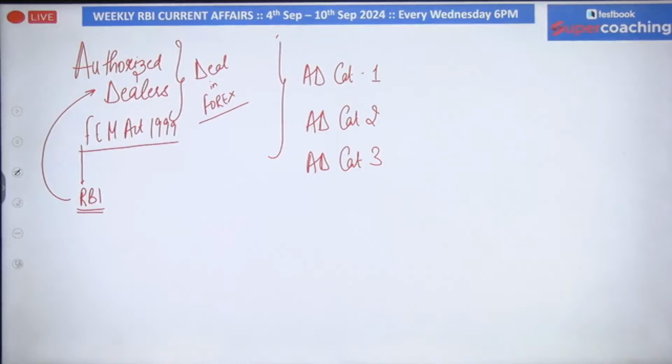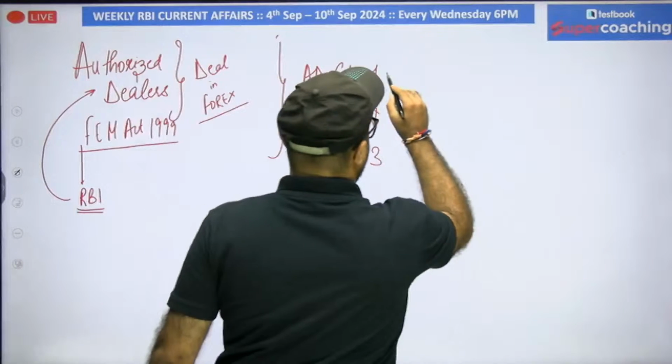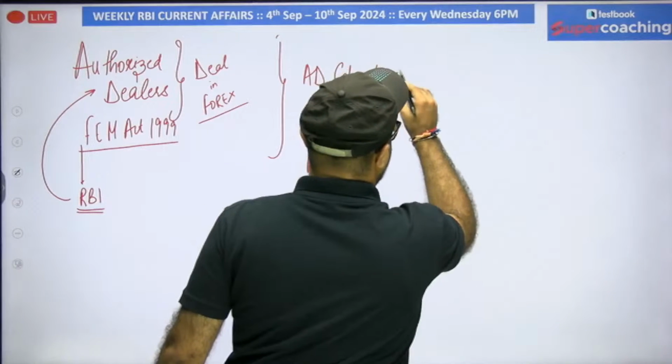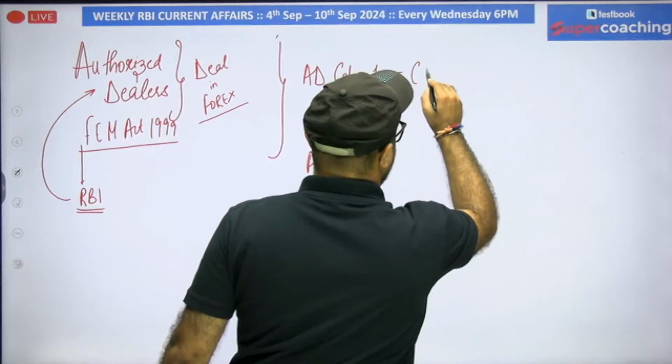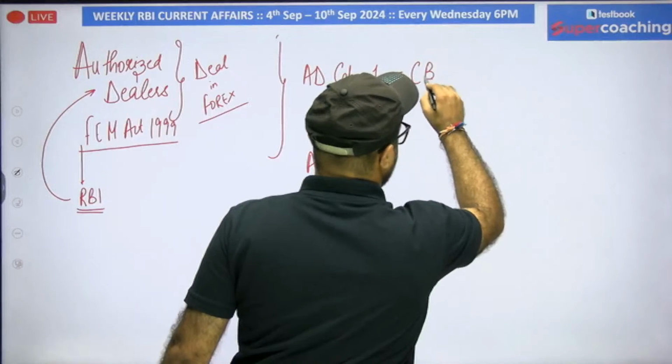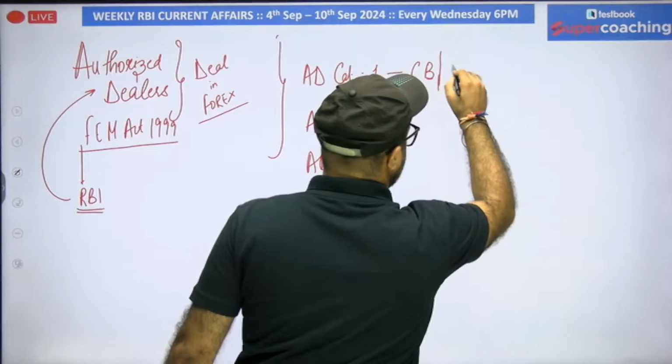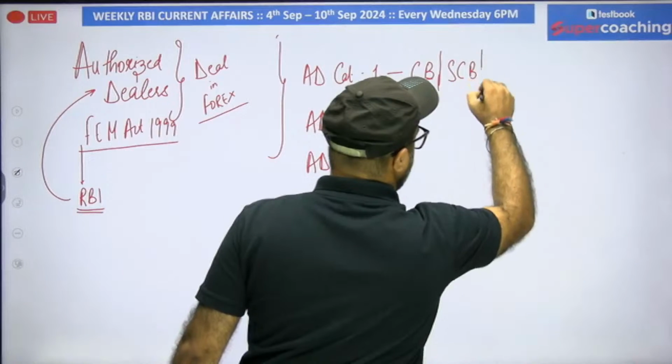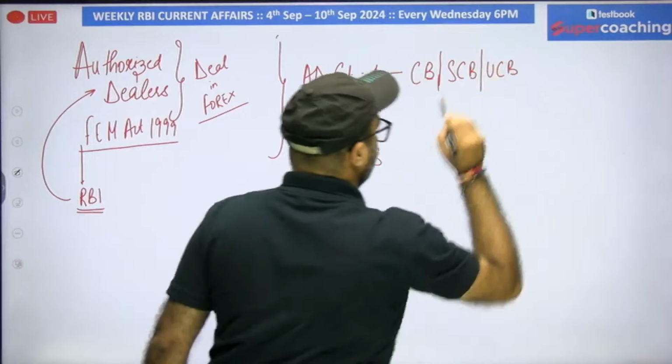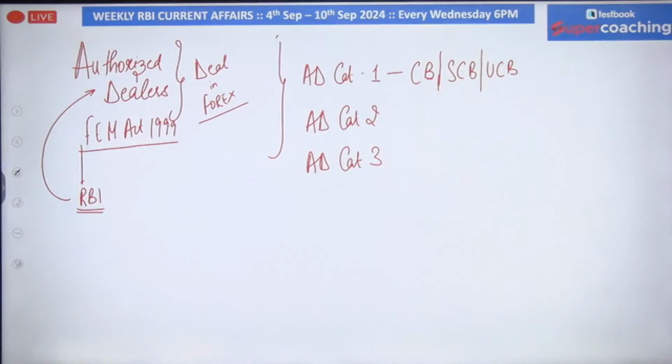If we talk about all these categories, I'll start with category 1. All the commercial banks, as well as the state cooperative banks and even the urban cooperative banks, can be allowed to seek the title of authorized dealer category 1. They can seek a license of authorized dealer from RBI.